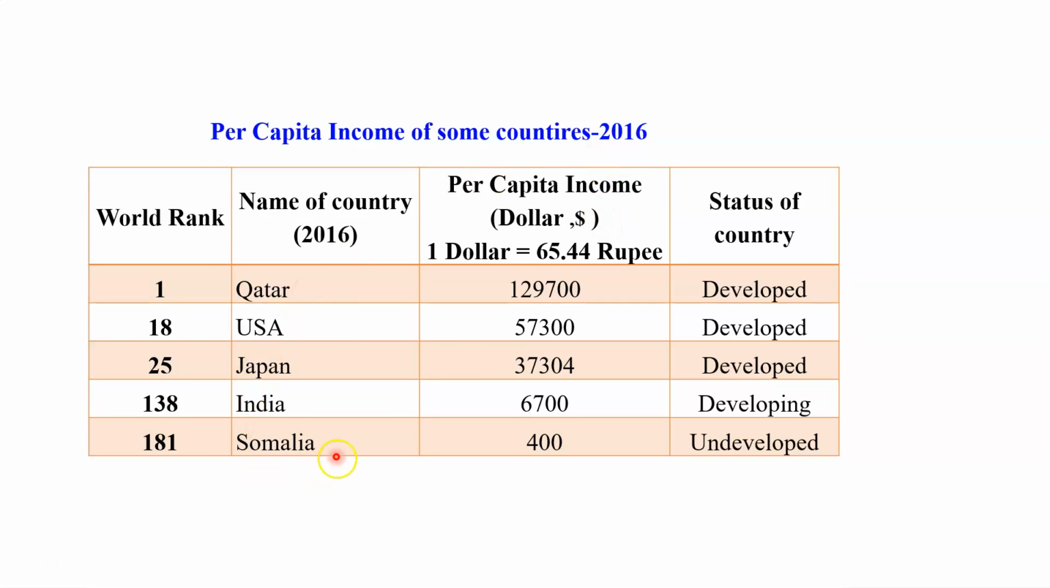And see, Somalia is a very poor country, and its world rank was 181, and the income was only $400. When you compare this income with the above, rank 1, rank 18, rank 25 of Japan, then you can analyze the economic status of that country. Here, you can see that this is an undeveloped country because the per capita income of these people is very less. Whereas in the case of Qatar, Japan, USA, the per capita income is more. Therefore, the status is developed.